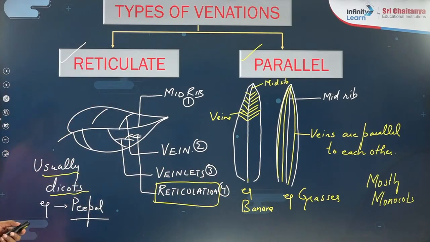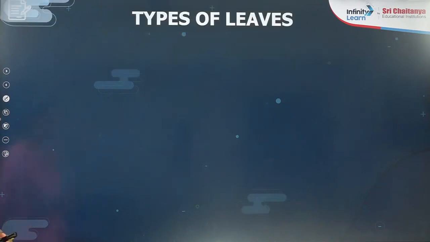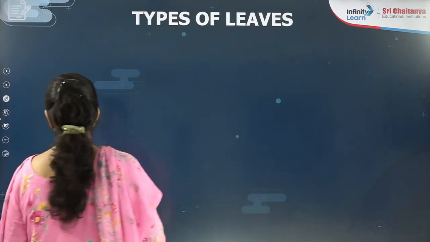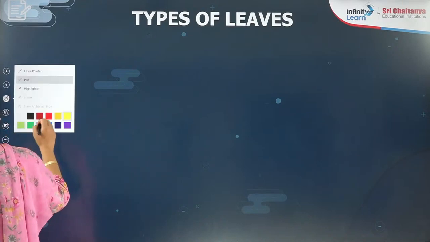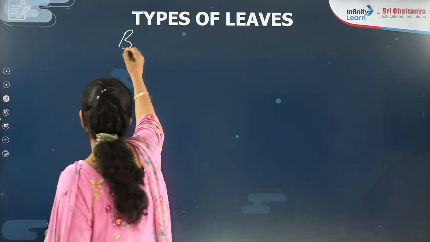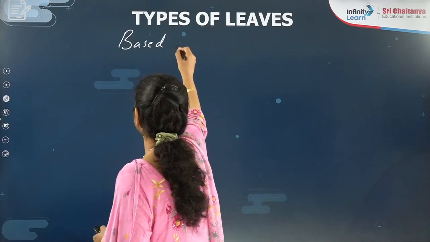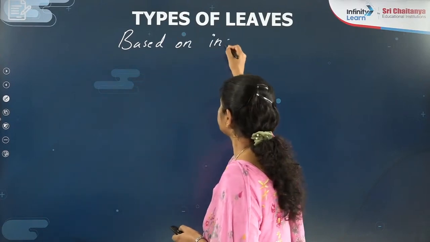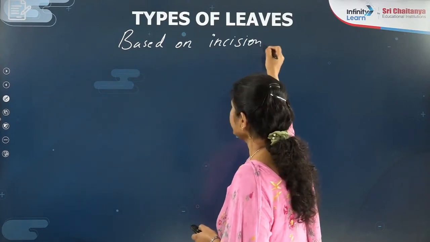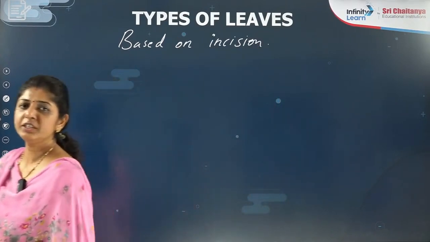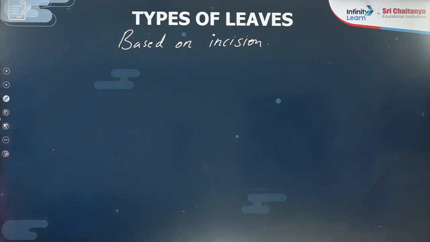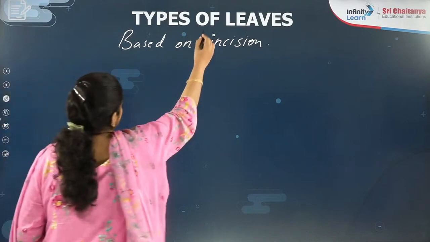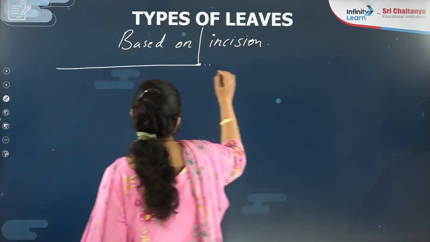Now let's talk about the next, that is the types of leaves. Right? Types of leaves here, that is based on incision. Right? Now based on the incision, what types of leaves do we have? That type of leaf is of two types.